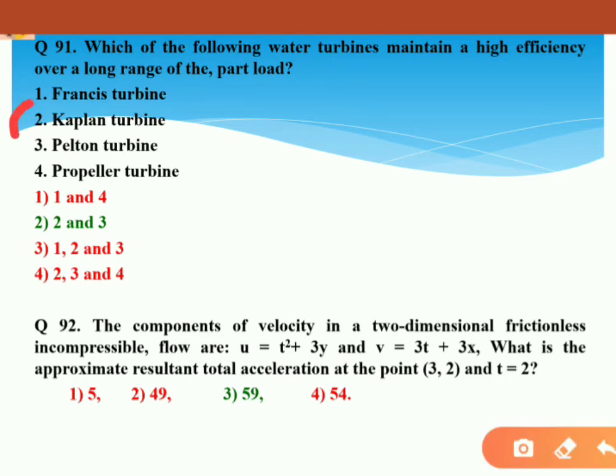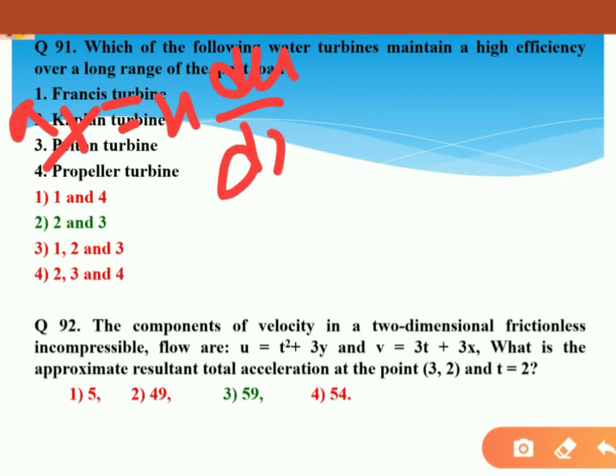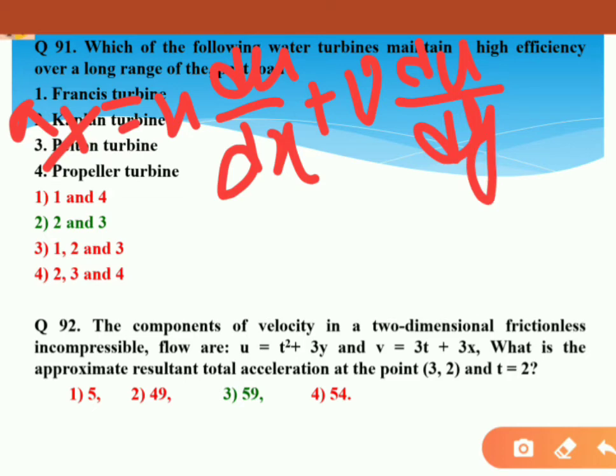So we know the formula. Acceleration in the x direction is equal to u ∂u/∂x plus v ∂u/∂y plus ∂u/∂t. That is the formula.